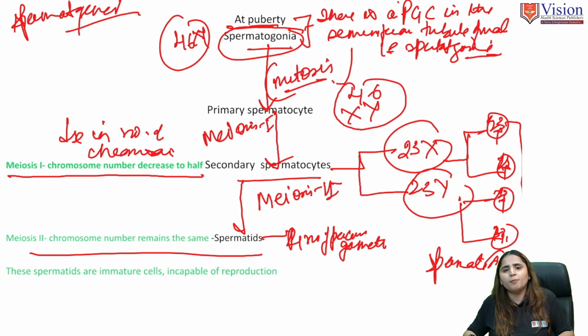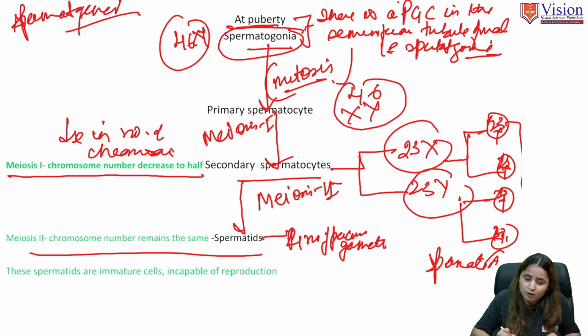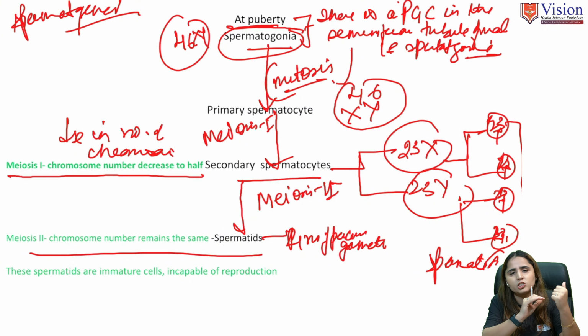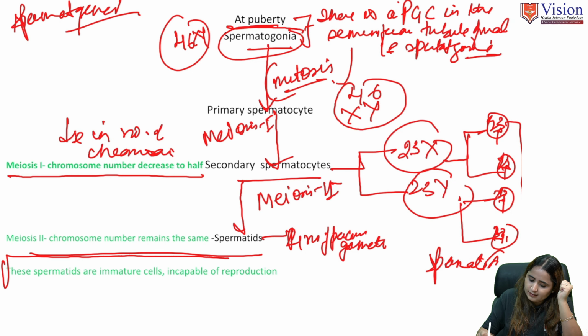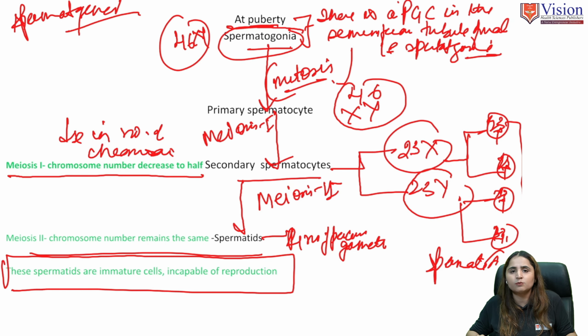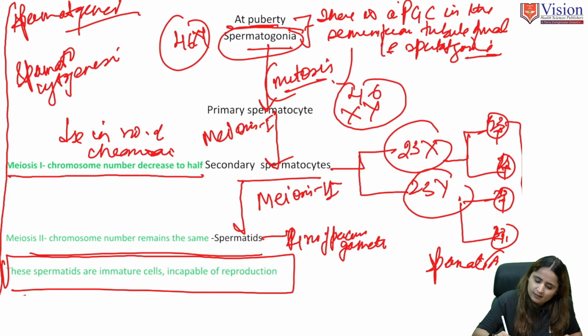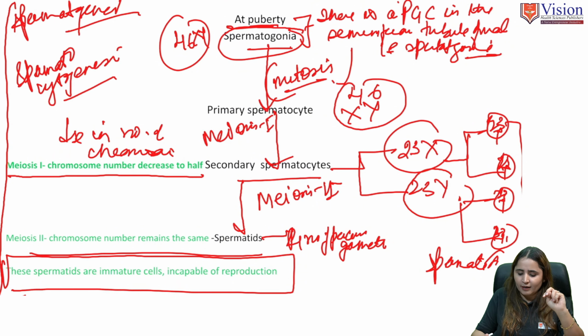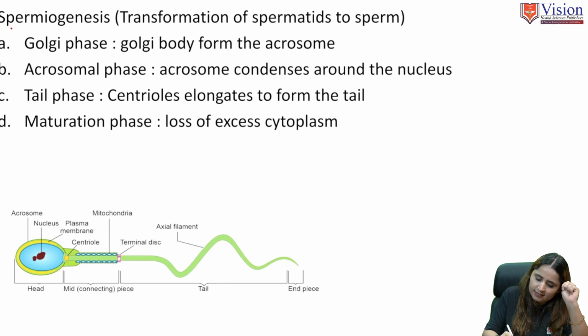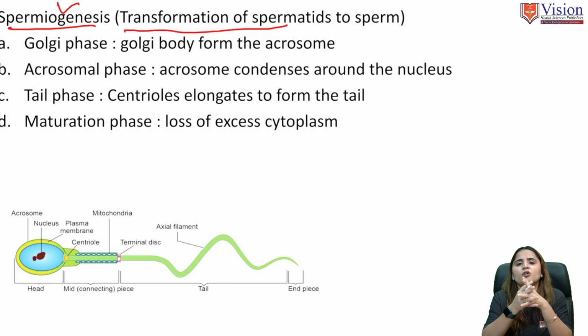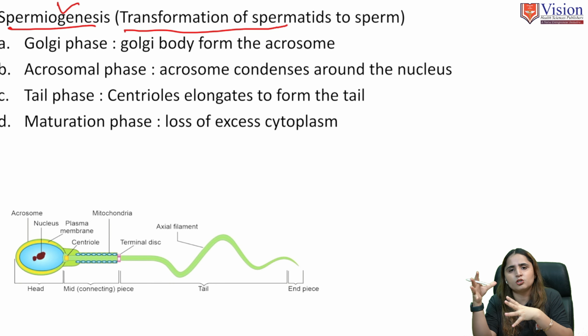And this is how the formation of spermatids occurs. Now these spermatids will go on to fertilize the mature ovum. And remember, these spermatids are immature cells which are incapable of reproduction. So this is the first stage of spermatogenesis, which is also called spermatocytogenesis. The second phase of spermatogenesis is spermiogenesis, the transformation of the spermatid into a mature sperm.